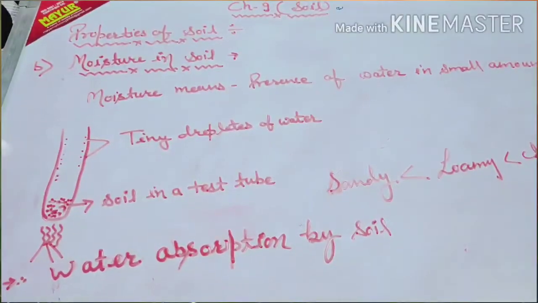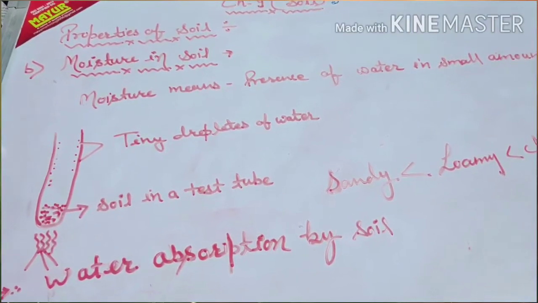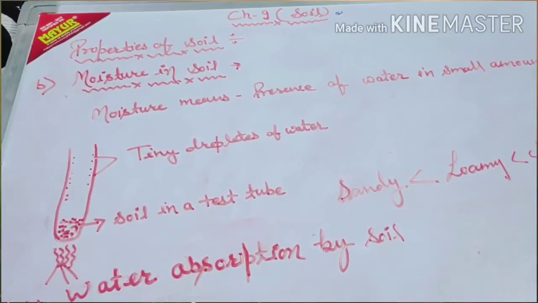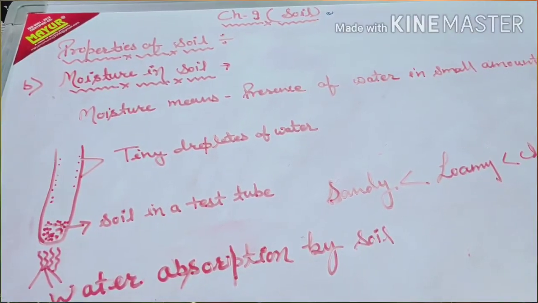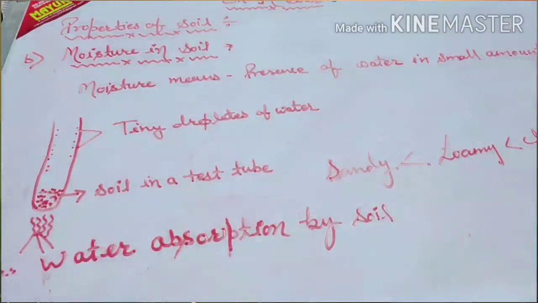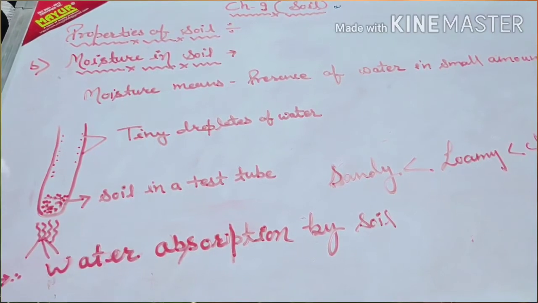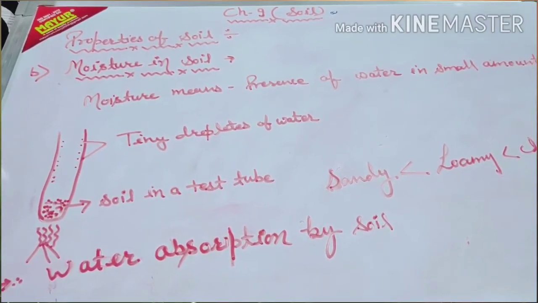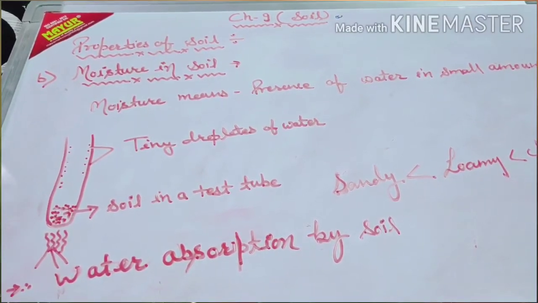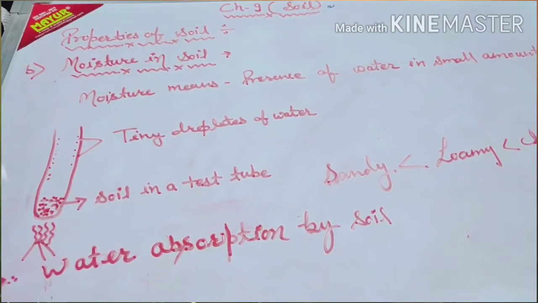Now, do you think that soil contains water? Actually, soil contains a considerable amount of water, and the amount of water varies from soil to soil. But yes, soil does contain water. Some soil might contain less water. Soil which contains less water will be dry.